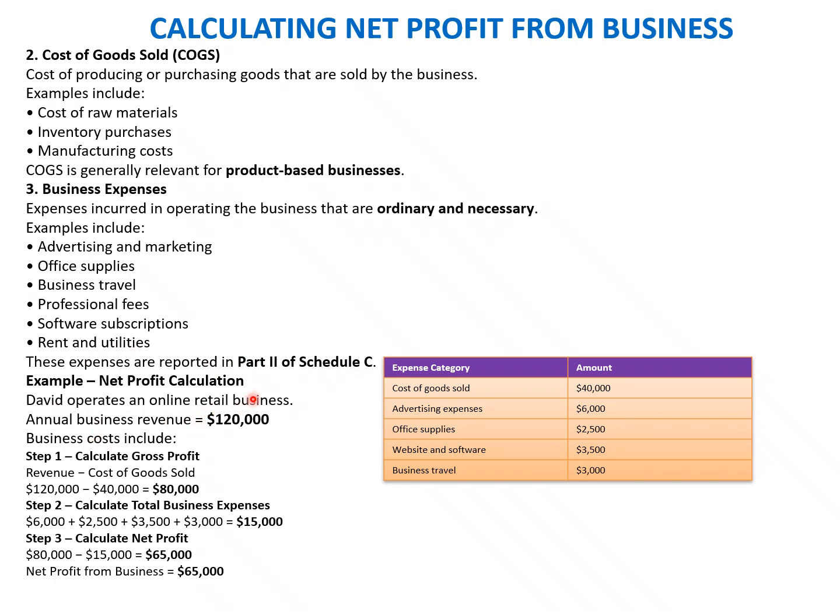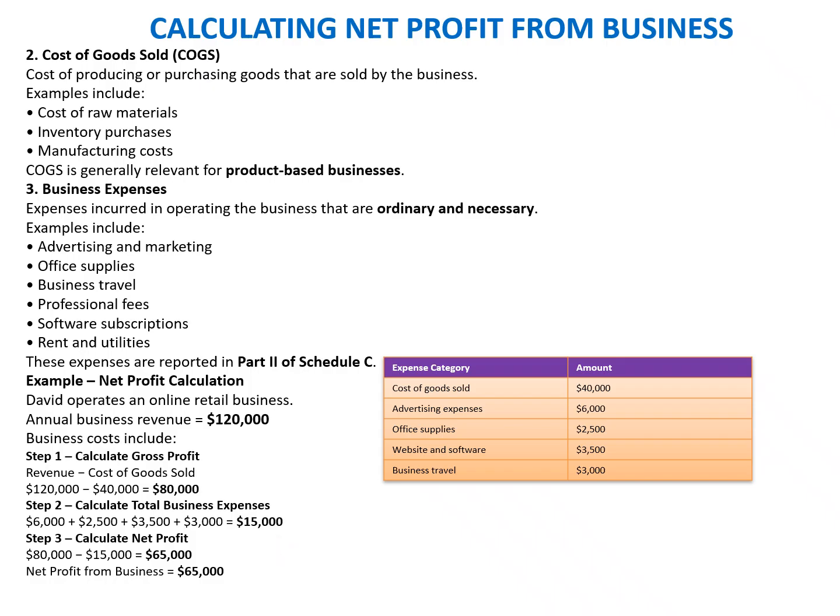An example of net profit calculation: David operates an online retail business. Annual business revenue is 1,20,000. The categories of expenditure are cost of goods, advertising, office supplies, website and software, and other business travel. Step one is to calculate the gross profit, which is revenue minus cost of goods sold, giving a gross profit of 80,000. Step two is to calculate the business expenses, which include 6,000, 2,500, 3,500, and 3,000, summing up to 15,000. We deduct this 15,000 from the gross profit to derive the final profit of 65,000, which will be reported in Form 1040.